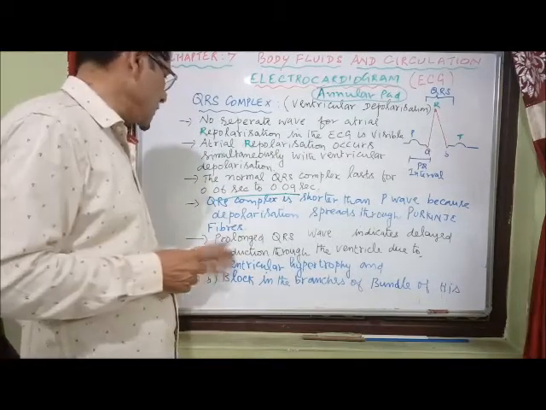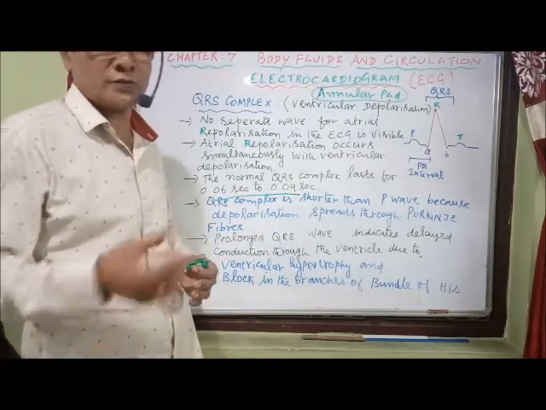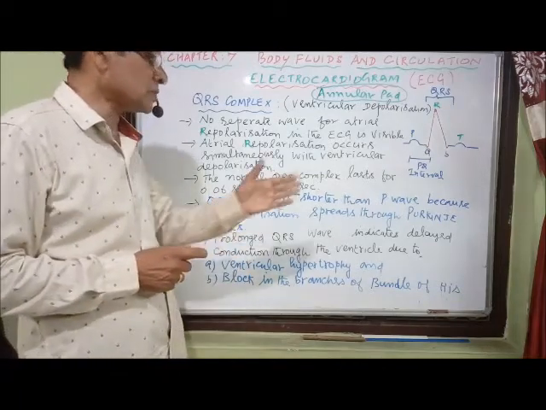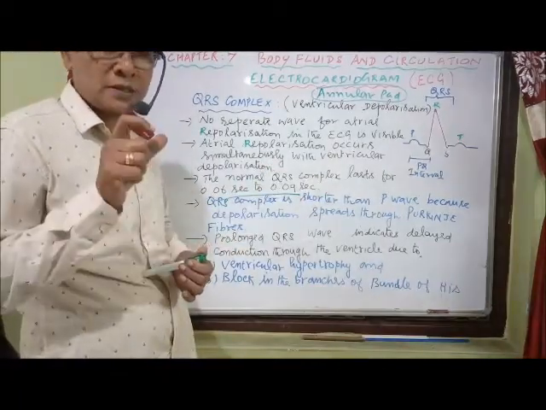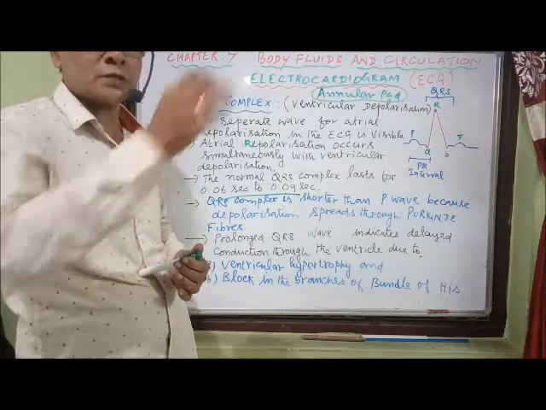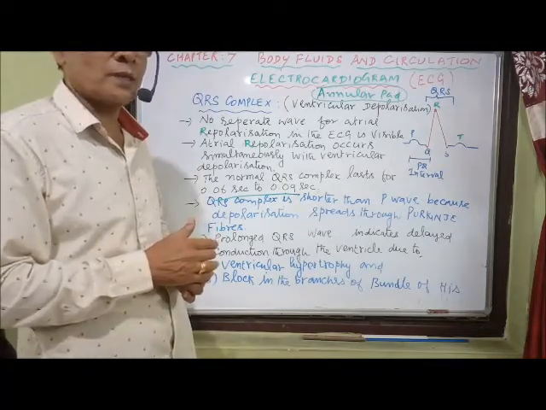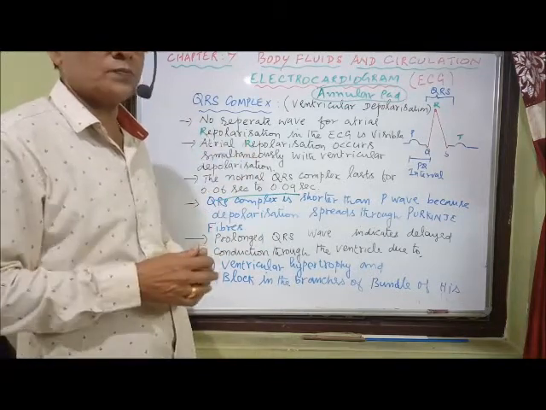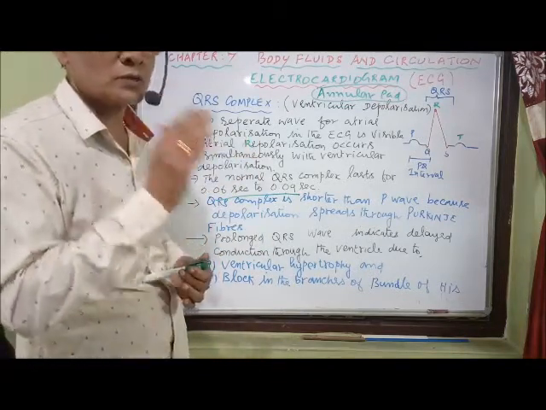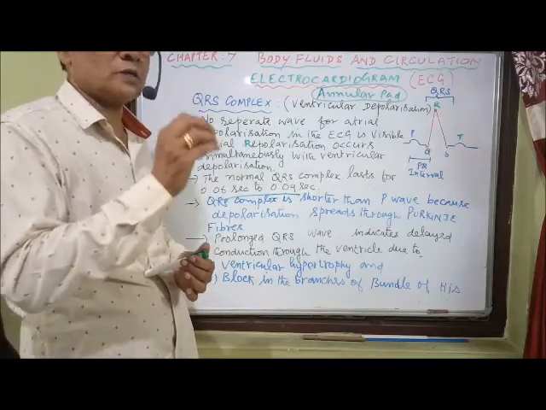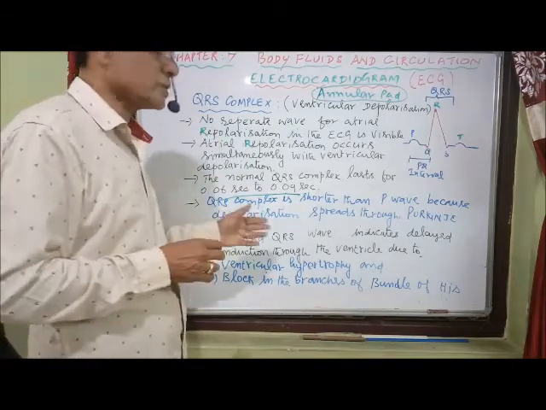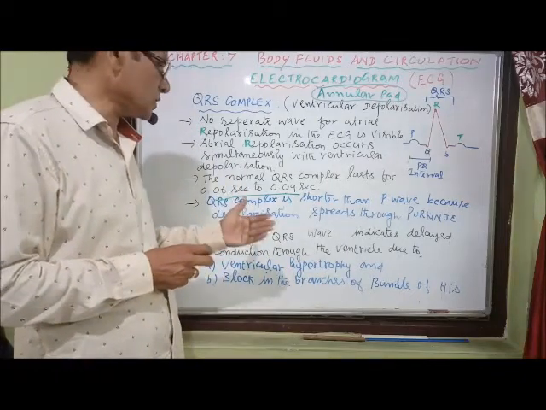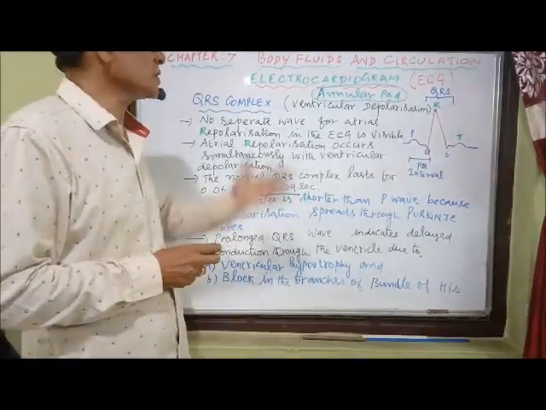This is because of ventricular hypertrophy, or a block in the branches of the bundle of His. The branches of the bundle of His are responsible for the conduction of impulses. If there is a block in the conduction of impulses, just like a block in the road, then there is a prolonged QRS complex. Maybe ask: what is the reason for a prolonged QRS complex? One, ventricular hypertrophy. Another one, block in the branches of the bundle of His. Okay, that's about the QRS complex.